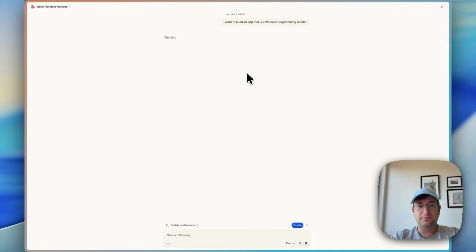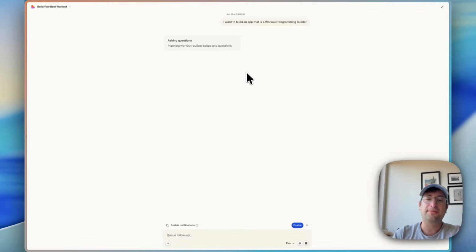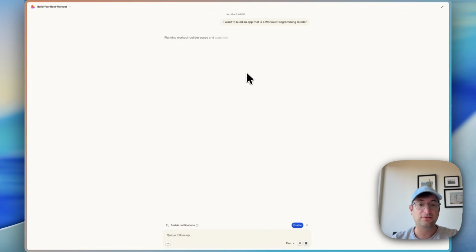And what I like about Lovable is it's going into this planning chat where we're going to go back and forth with the AI to analyze and refine our plan for what it's actually going to build before it starts to code. And this really helps you get better results. So I definitely recommend doing the plan mode versus just doing the build mode.